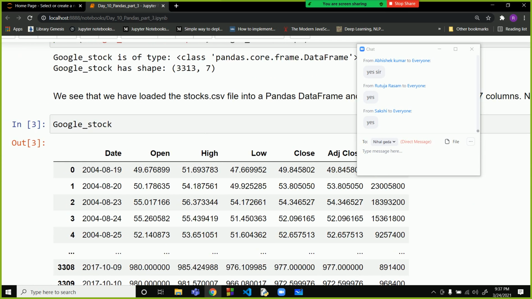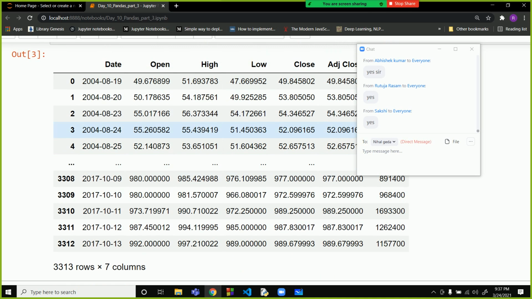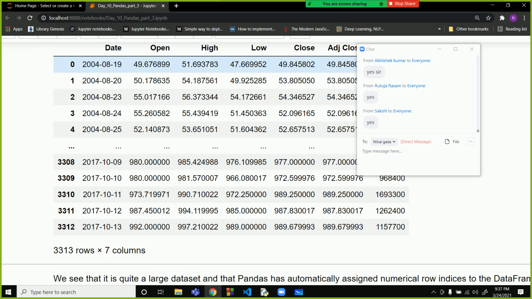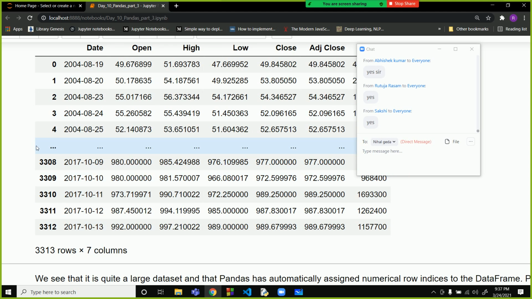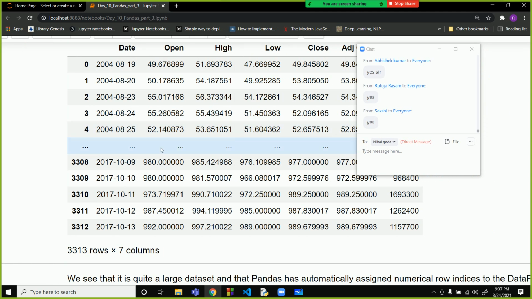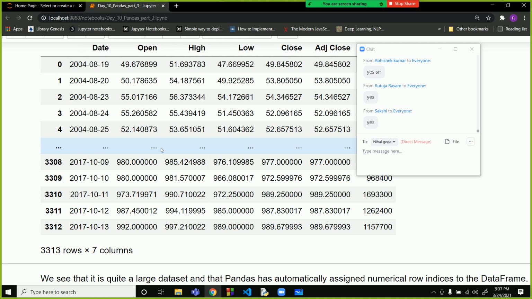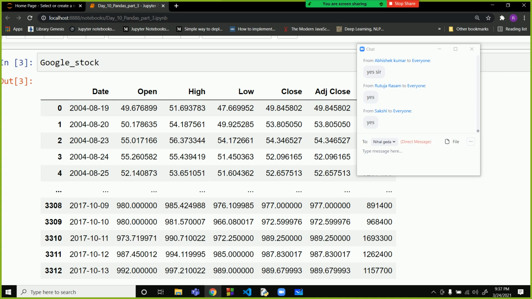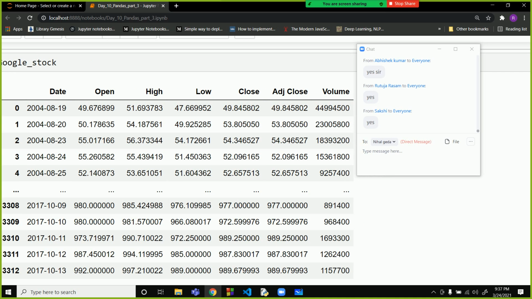So when we see this, you can see this data set has 3313 values, so it cannot even be printed properly over here. Only the first 5 values and the last 5 values are printed and the rest have been given as dot dot lines. So you cannot print the whole data set over here. Now the 7 columns here are date, open, high, low, close, adjacent close and volume.